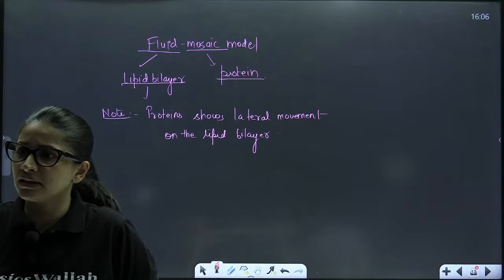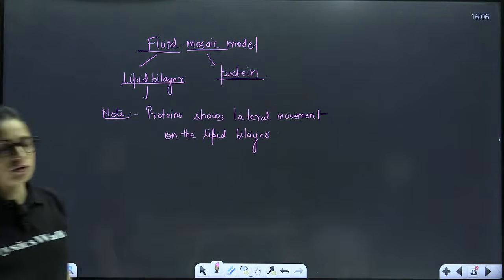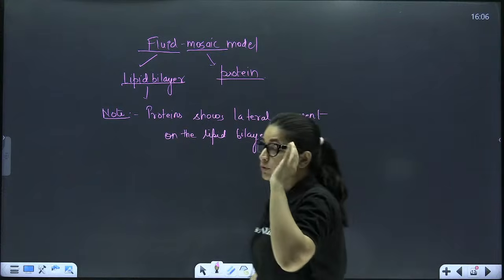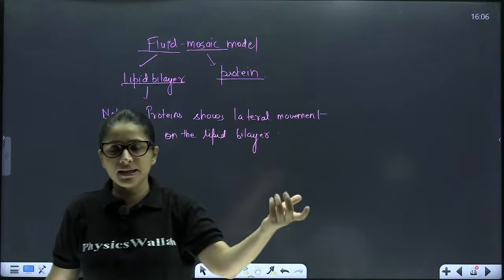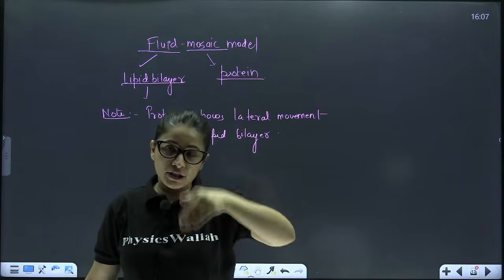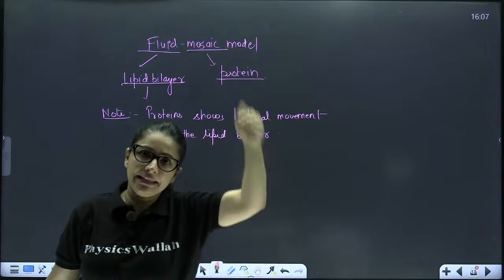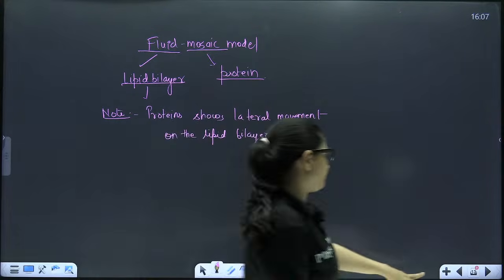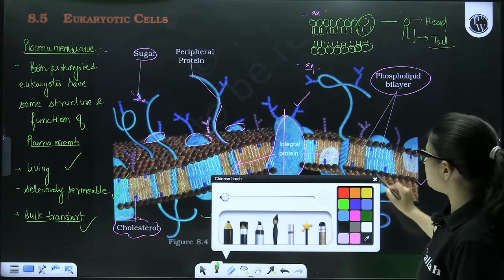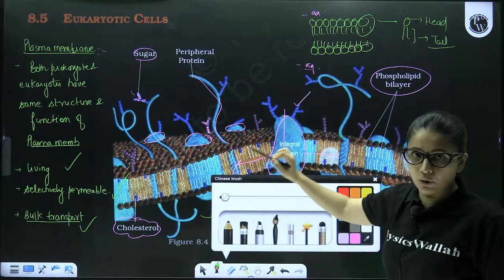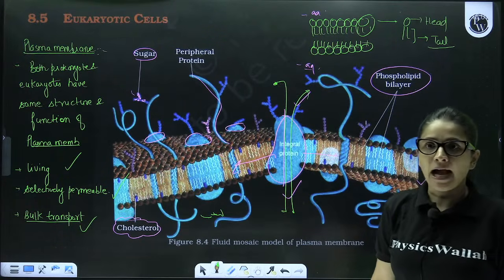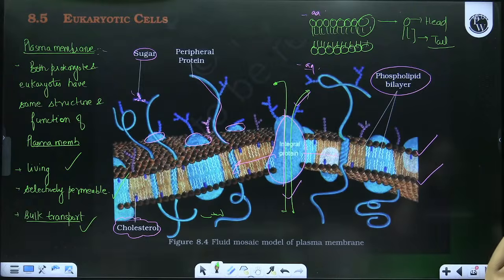The structure and the model are clear. I hope now, Anuj, it must have made sense to you what is lipid bilayer and what is the role of the protein. So lipid bilayer is just the bilayer on which proteins are present, and it is the function of the protein which helps the movement of material in and out of the cell. Like for example, through this integral protein, beta, what can be done? Any molecule or ion can be made to pass, right? I hope till here it's clear. So this is about the structure of plasma membrane.